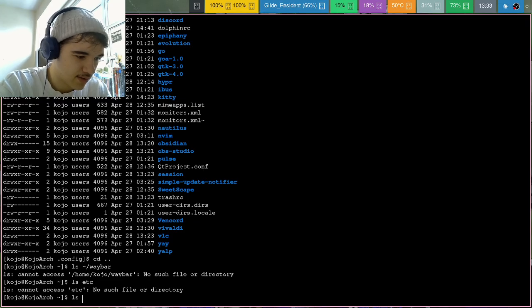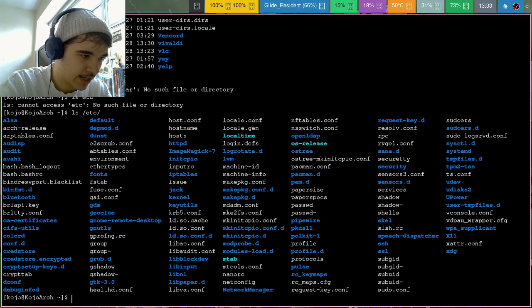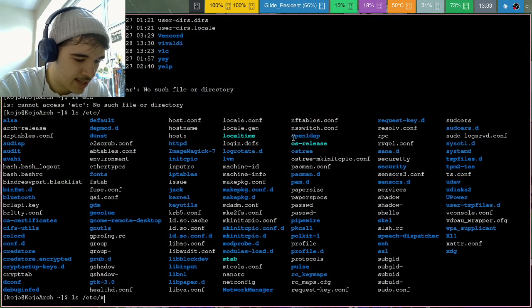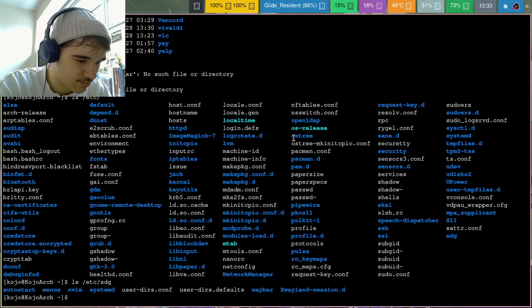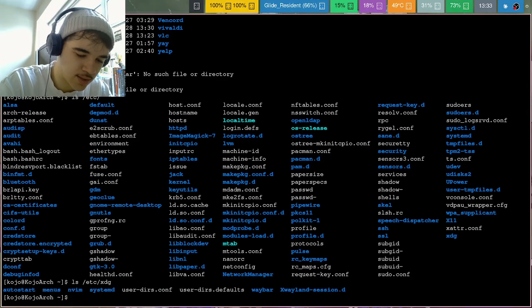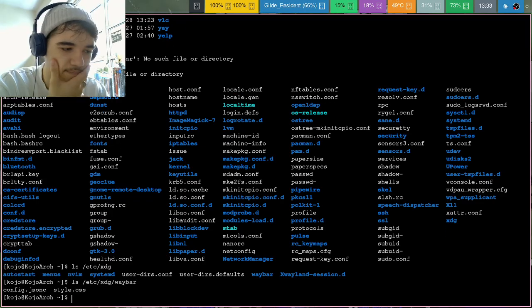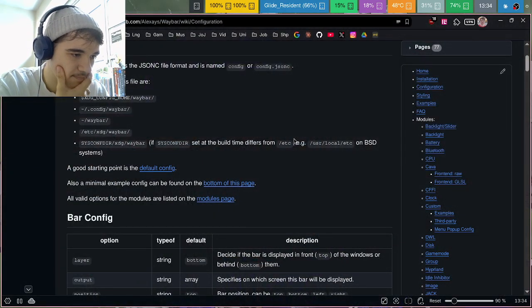No. Okay, it's there, /etc. Hopefully I'm not leaking anything by doing that. XDG. Okay, there's waybar there actually. Does it have config? Oh, okay, it is there, but I can move it if I want to. So shall I move it then?